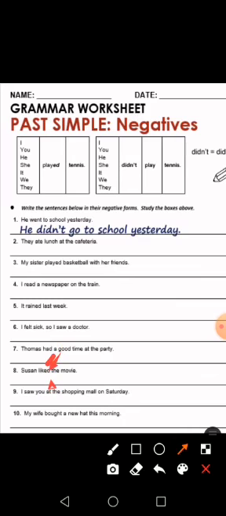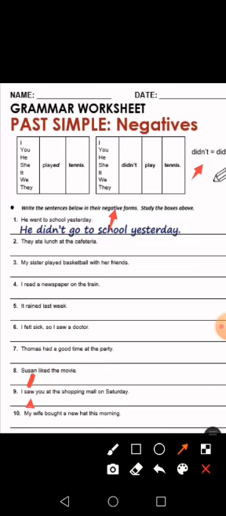I saw you at the shopping mall on Saturday. I saw you. Okay? You have to change it to be negative. So you have to add what? Didn't. I didn't see you at the shopping mall on Saturday. I didn't see. Why do you use see? Because you have didn't. With didn't, you don't need to change the verb.